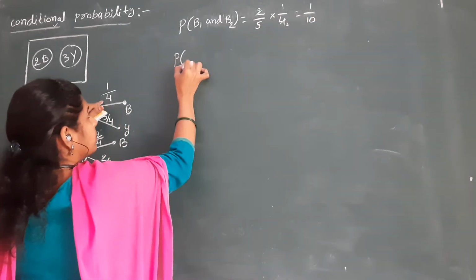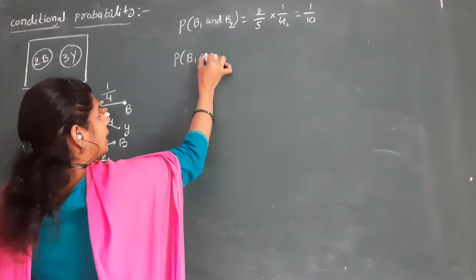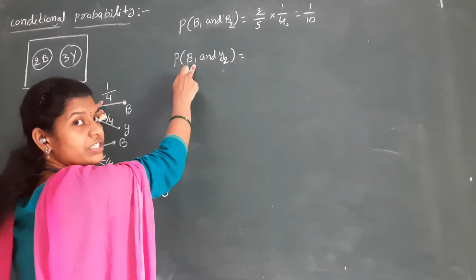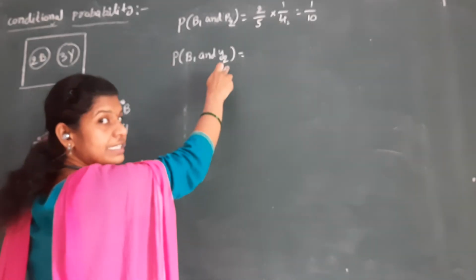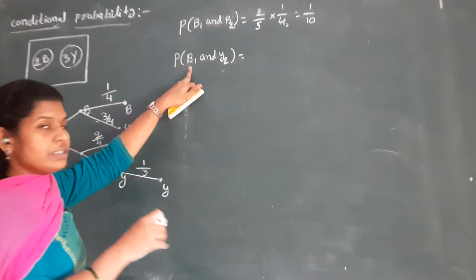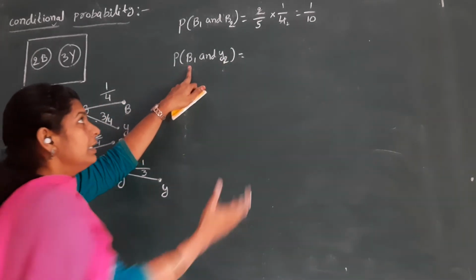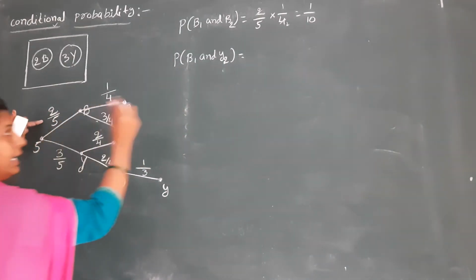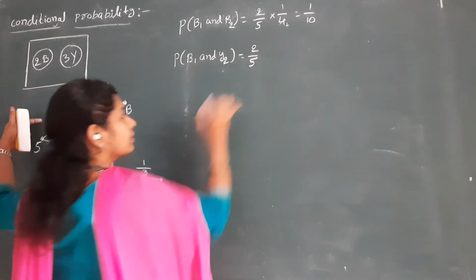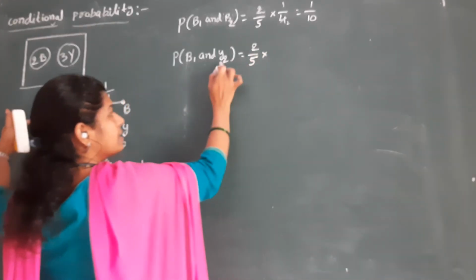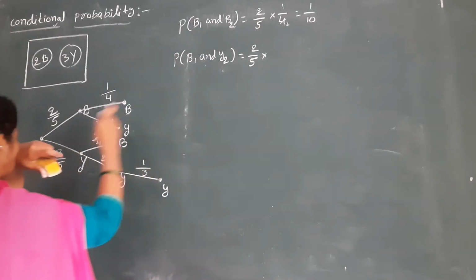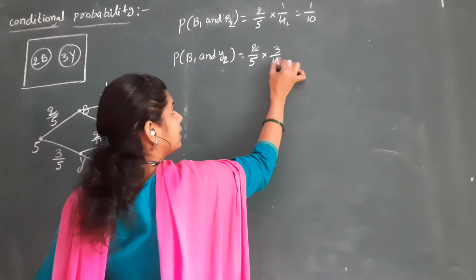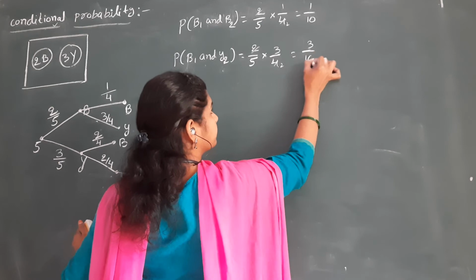Next, for example, the probability that the first one is blue and the second one is yellow. 1 is mentioned for the first selection, 2 is mentioned for the second selection. So the first one is a blue ball and the second one is a yellow ball. If I selected the blue ball first, that is 2 by 5, and multiplication. The second ball is a yellow ball, that is 3 by 4. 2 ones are 2, 2 twos are 4, that is 3 by 10.